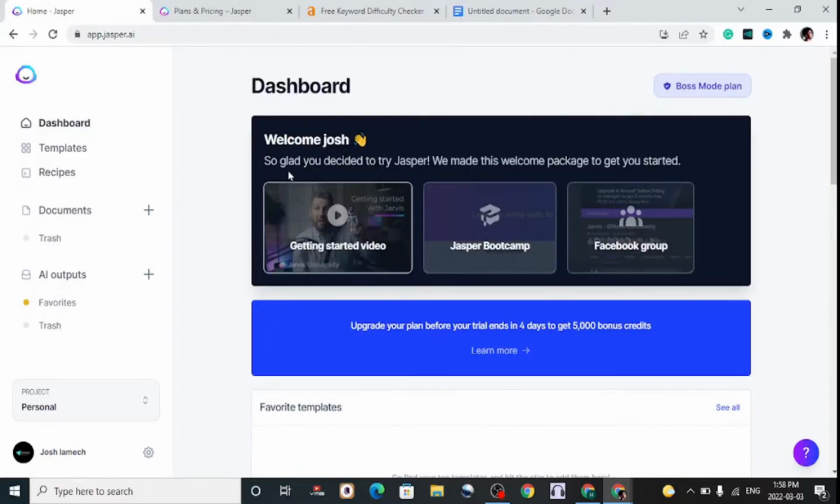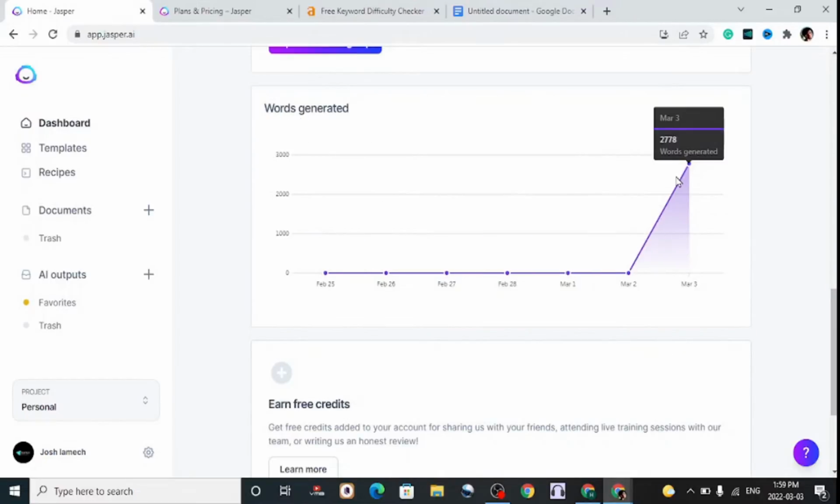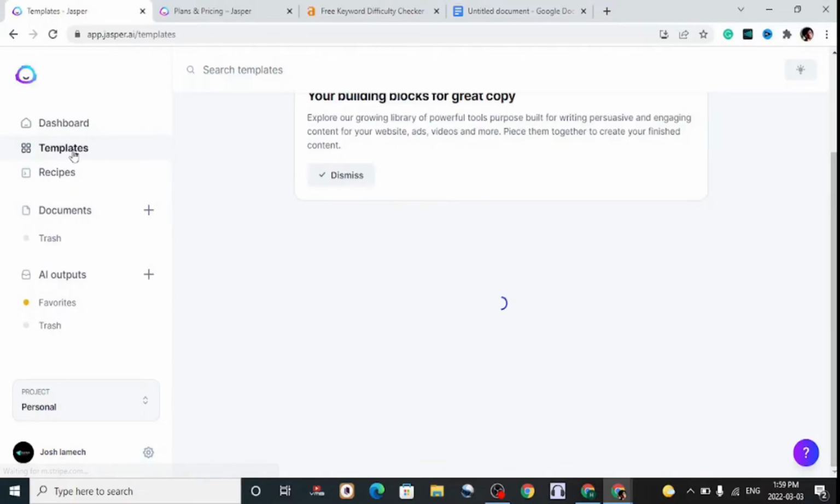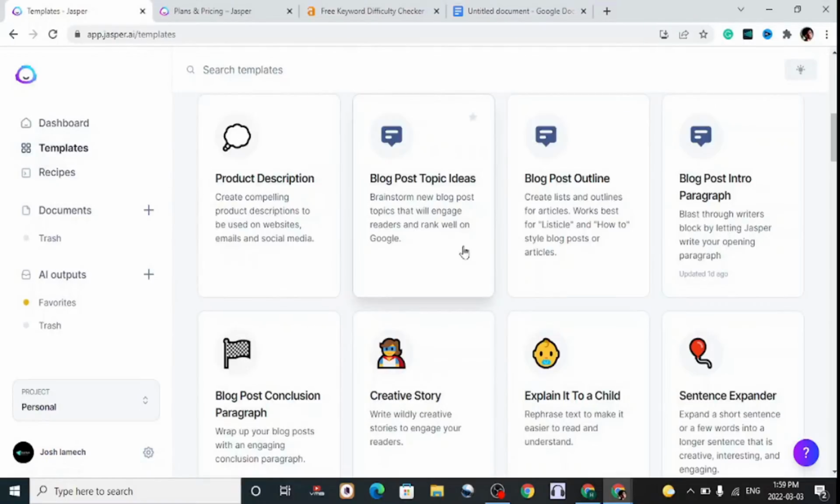This is how the dashboard looks once you have grabbed a free trial. This is a great tool. Right down here you see the words generated in your recent number of days, and remember, on the free plan you have 10,000 words to work with. To write the content, they have a bunch of templates right here you can follow. You can write blog topic ideas, blog post outlines and stuff like that.